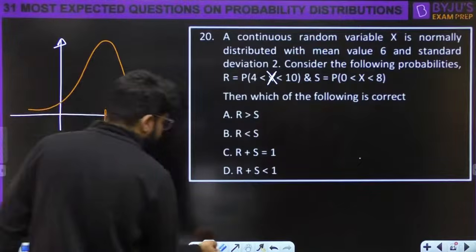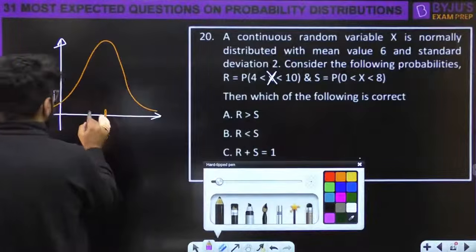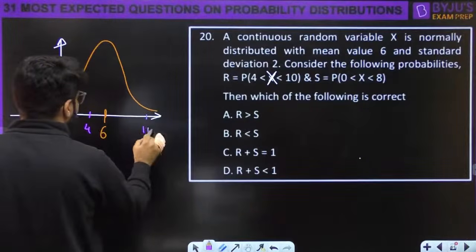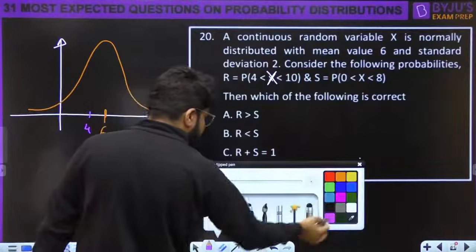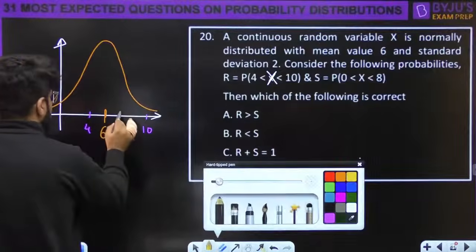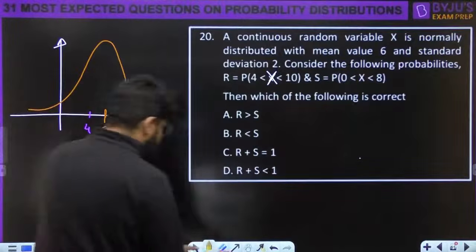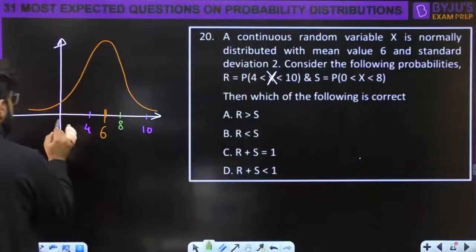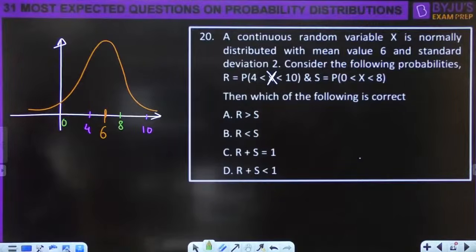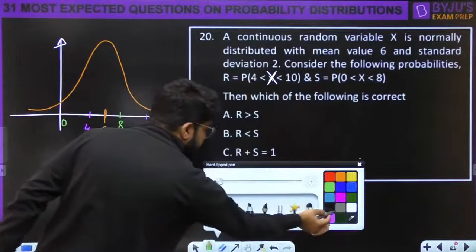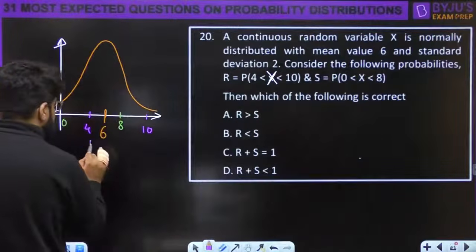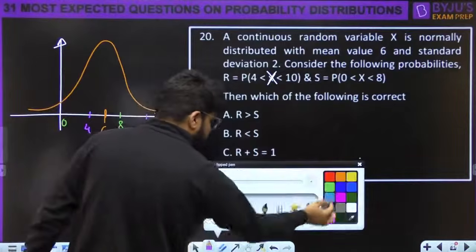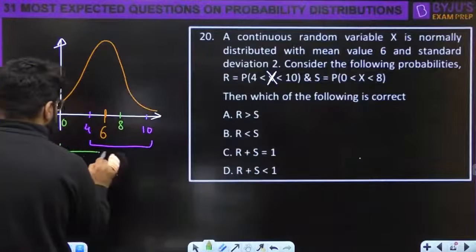Now, in the first case they have given 4 and 10, and in the next case they have given 0 and 8. देखो, one is this much of the calculation, and one will involve this much of the calculation.